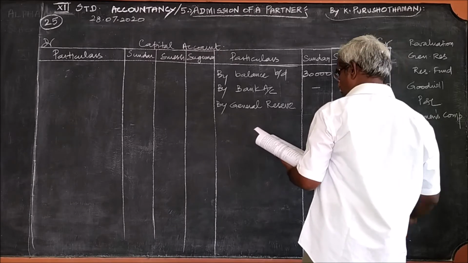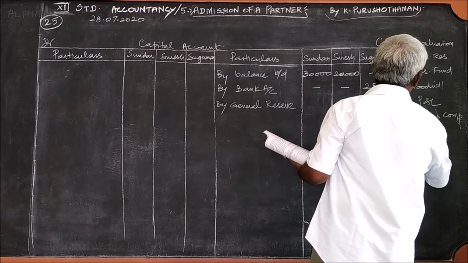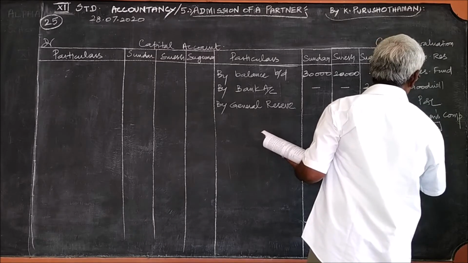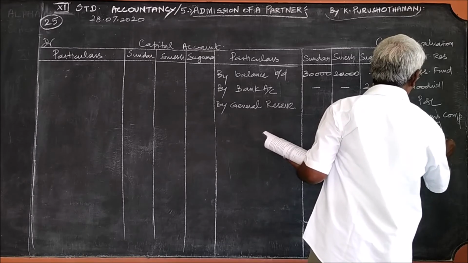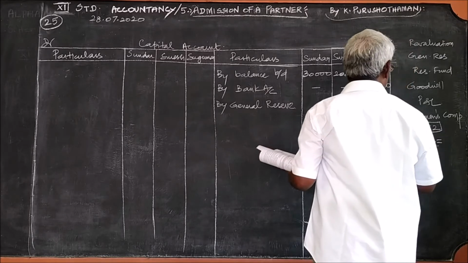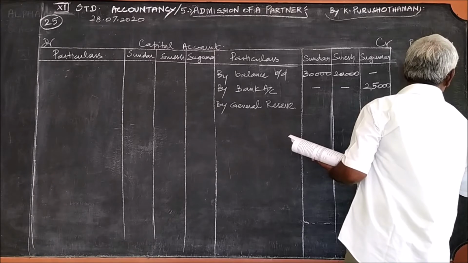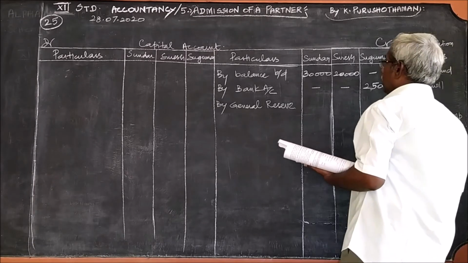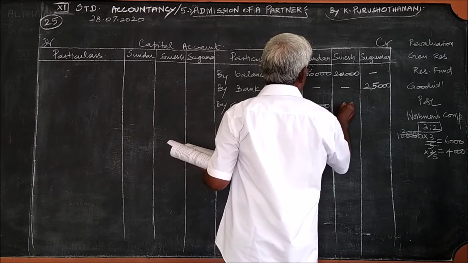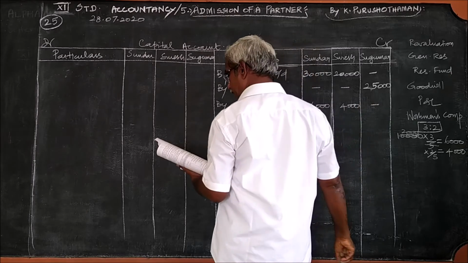This 10,000 should be divided among the partners in the ratio 3:2. So 3/5, 2/5. Simplify this, 2,000. So 3 into 2,000, 6,000. 2 into 2,000, 4,000. General reserve 6,000, 4,000, and nothing for the new partner.